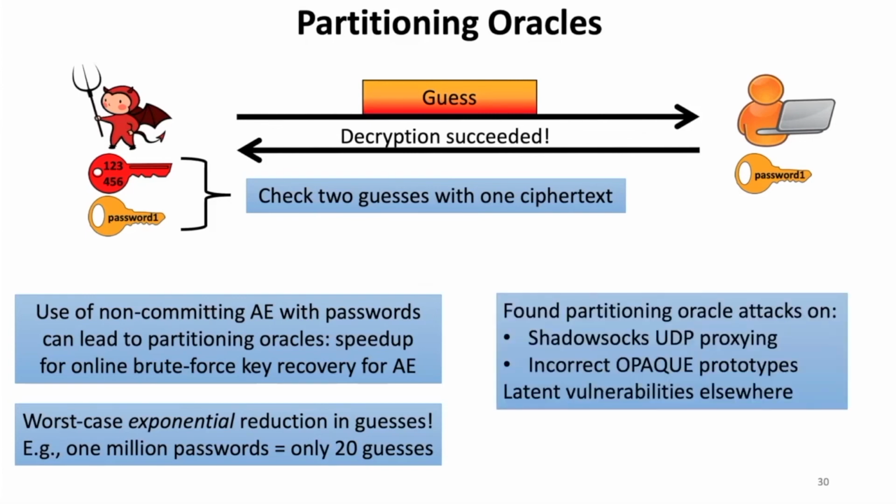So in some forthcoming work, my co-authors and I demonstrated concrete partitioning oracle attacks on the ShadowSocks protocol for proxying UDP connections, and also on incorrect prototype implementations of the OPAQUE protocol, which is a standards track protocol for password authenticated key exchange. We also found latent partitioning oracle vulnerabilities elsewhere.